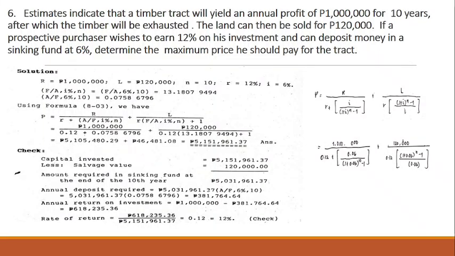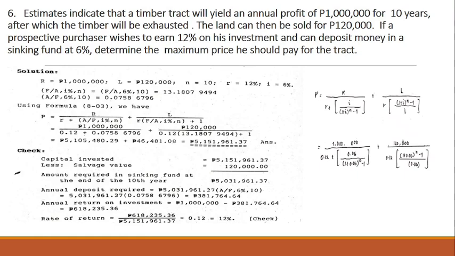So now let's go on to problem solving number 6. The problem is: estimates indicate that a timber truck will yield an annual profit of 1 million pesos for 10 years, after which the timber will be exhausted. The land can then be sold for 120,000 pesos. If a prospective purchaser wishes to earn 12% on his investment and can deposit money in a sinking fund at 6%, determine the maximum price he should pay for the truck.